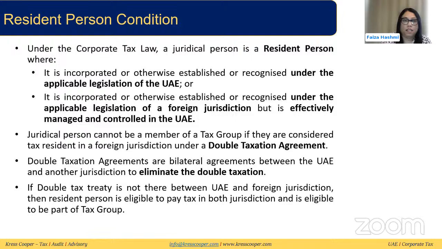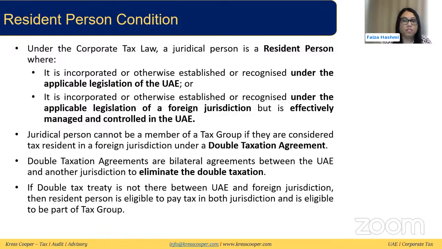If there is no double tax treaty between UAE and the other foreign jurisdiction where the company is established, then it can be a resident person if they're required to pay taxes in both of these jurisdictions. That can be part of this tax group. So, like we said, for that it needs to be a resident juridical person. A foreign company cannot be part of a tax group because they're not a resident person.